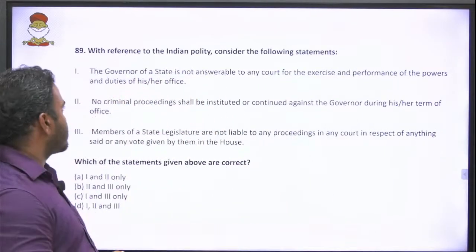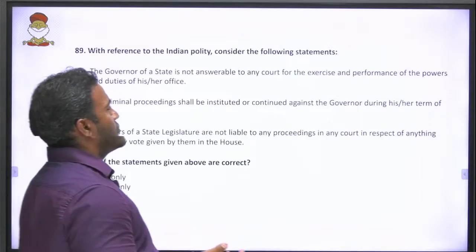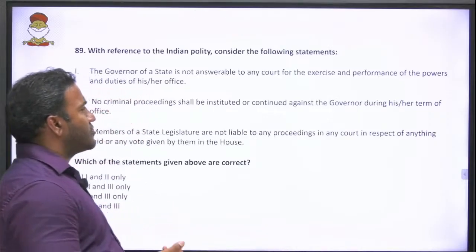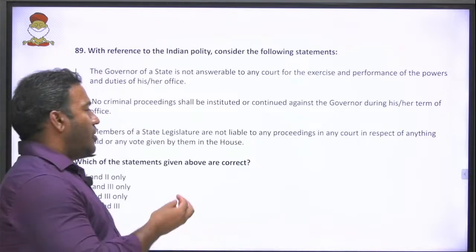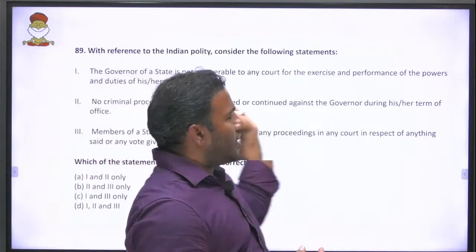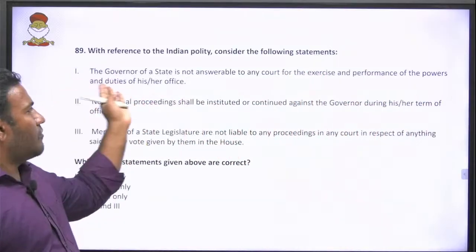Then, with reference to Indian polity, consider the following statements. The governor of a state is not answerable to any court for the exercise and performance of the powers and duties of his or her office. Yes, obviously this is verbatim from the Constitution and Lakshmikant, that the governor is not answerable.